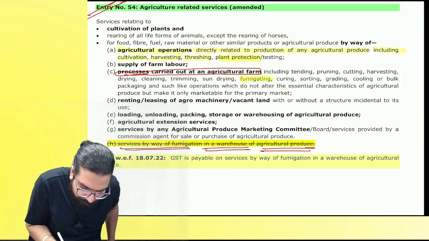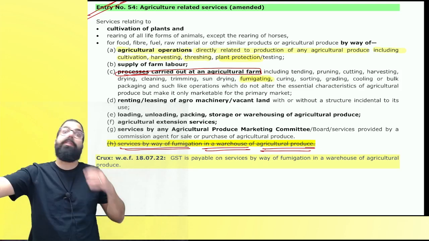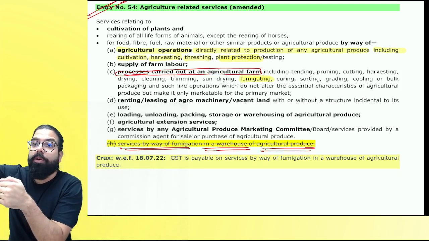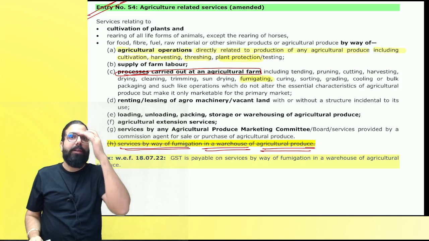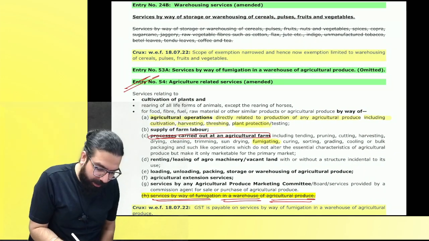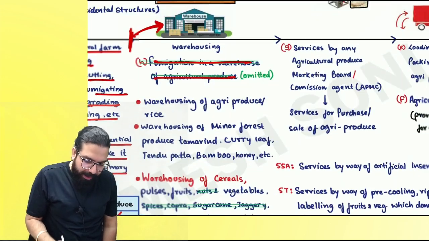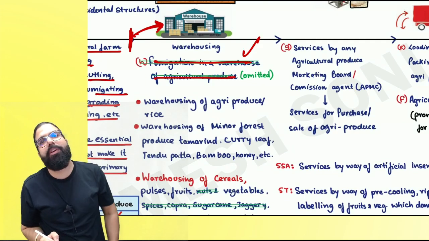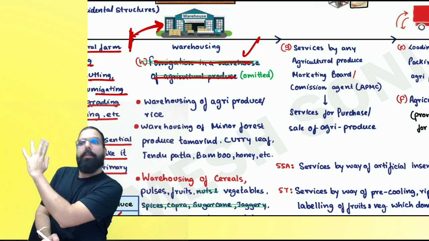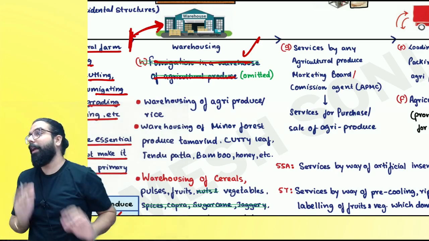See, here, at the agricultural farm, fumigation is done. That shall be always exempt. But later, once the goods are ready, cleaning, cutting, pruning is done, later when you are in the warehouse, then it is taxable. Can we go ahead, everyone? I hope everyone is clear. Now, everyone over here, listen to me very carefully. So it says fumigation in the warehouse of agricultural produce is always taxable now. Can we go ahead before that? Please be careful. Fumigation you saw and you told exempt. No, don't do that. Can I go ahead, everyone?